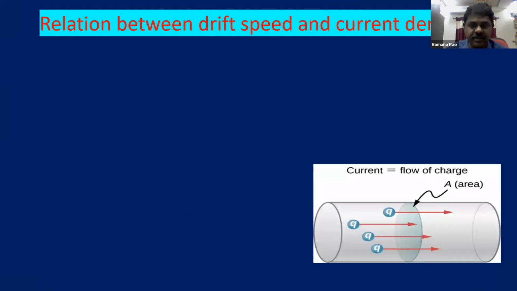Now, a very important topic: the relation between drift speed and current density. Already we learned what drift speed is. Drift speed means a constant, very slow velocity of the electrons after connecting to an electric field. And current density means current per area. So take a conductor, and X, Y are the two ends of the conductor. The length of the conductor is L. You can see in the diagram, XY is the length of the conductor.